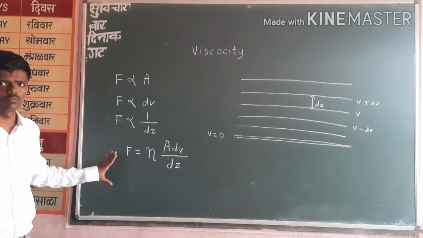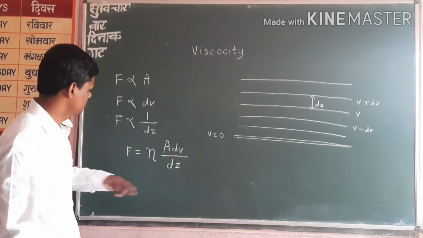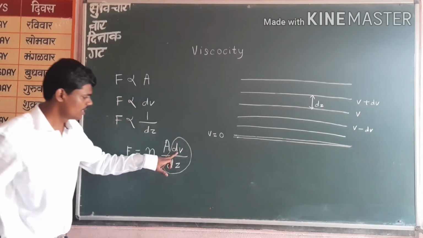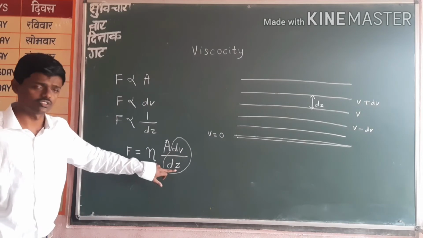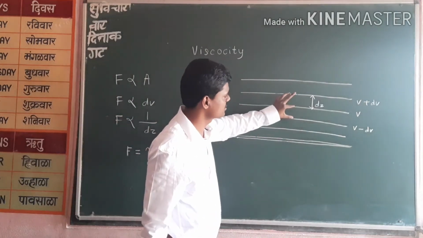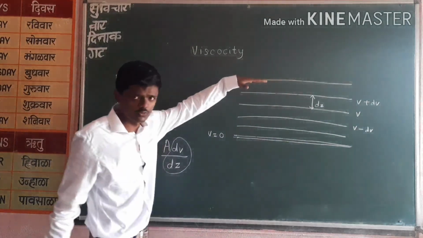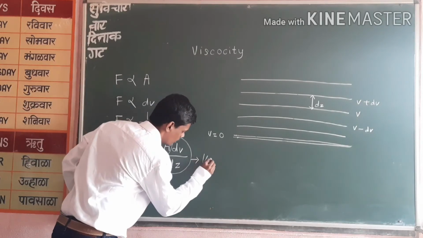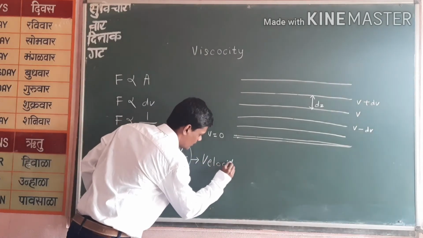So this is our formula. Now this quantity dv by dz is showing change in velocity with respect to distance. Change in velocity with respect to this distance, that means it is the velocity gradient. Okay, velocity gradient.